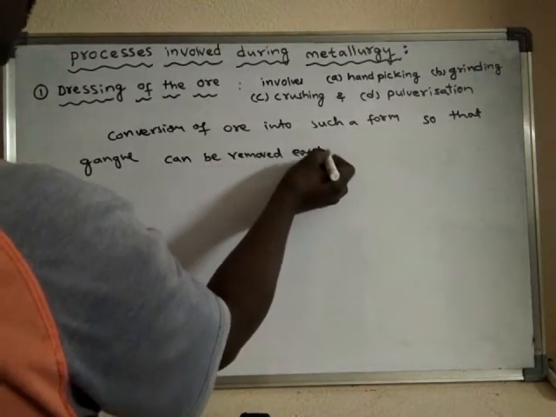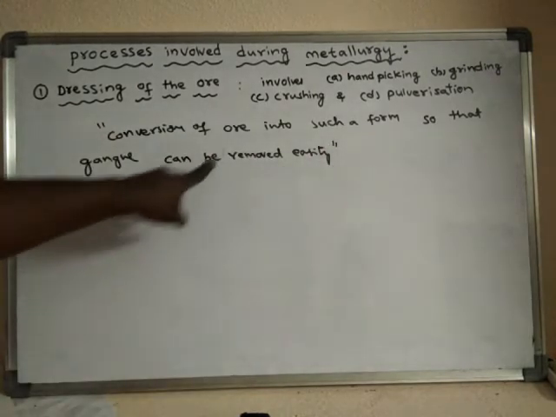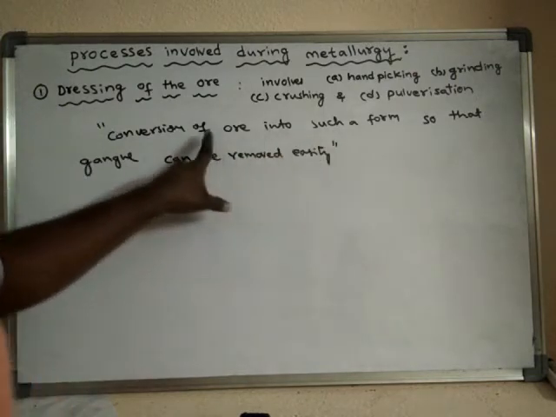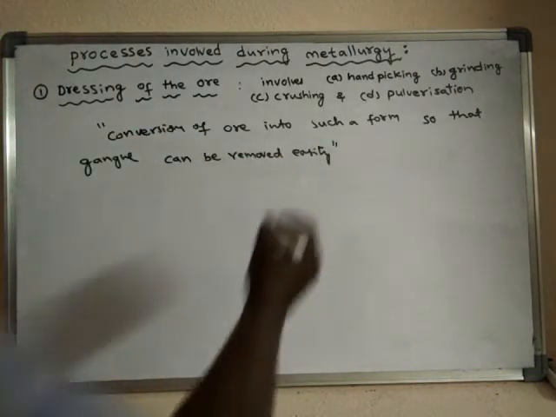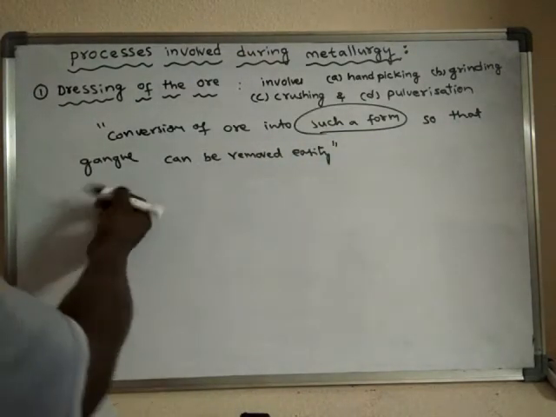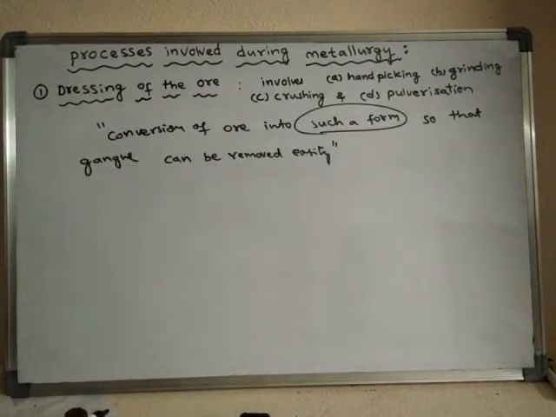So the process of conversion of ore into such a form, so that gangue or impurity can be removed easily, is the dressing of the ore.